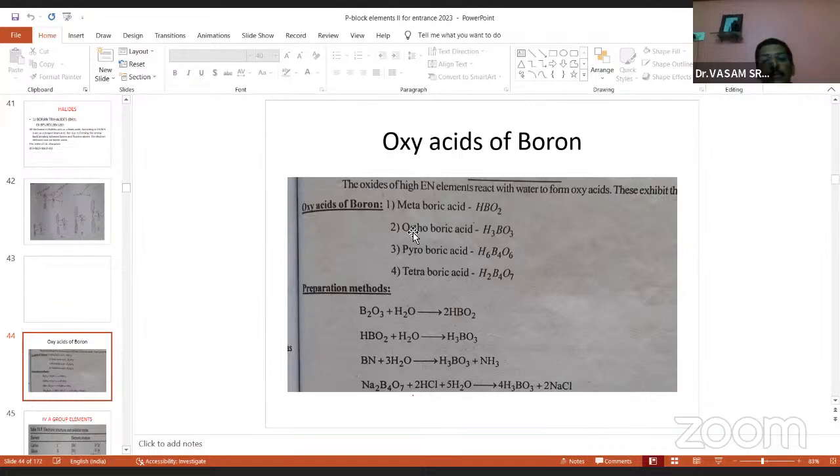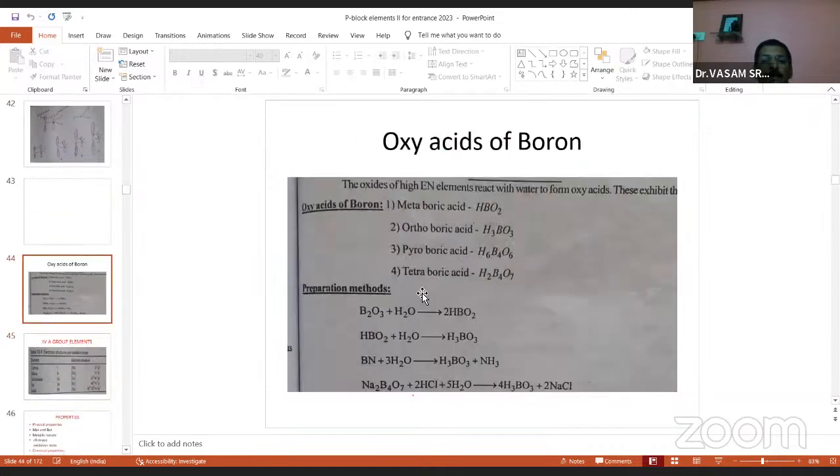Now, just now I told you metaboric acid, and these two are the most important. This one is the most important, boric acid. We use it in carrom board, boric powder. This is called boric acid, structure H3BO3. Preparations and properties are not important. And remember the metaboric acid preparation and boric acid preparation. And this is the structure. You see in the textbook the structure of boric acid, etc.